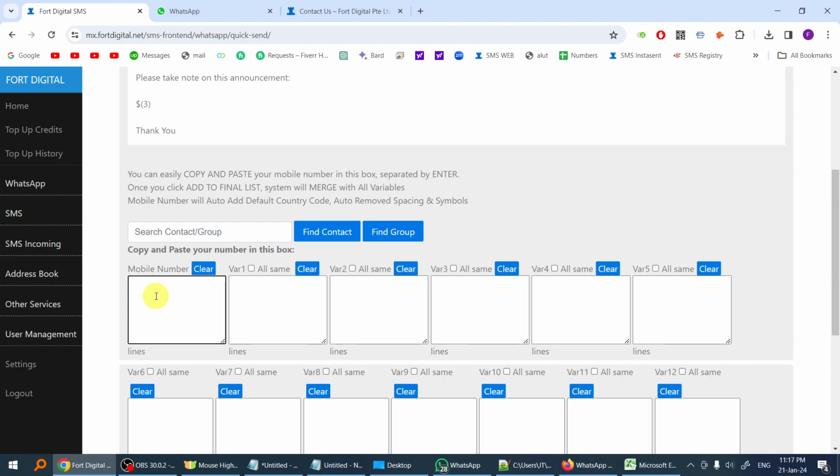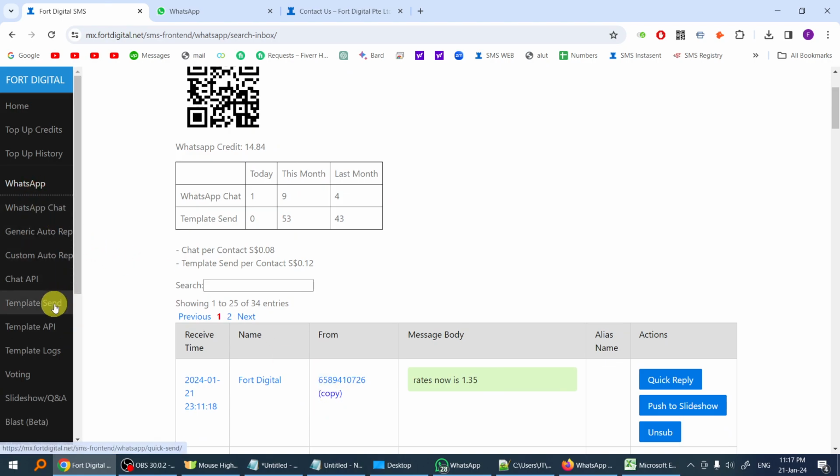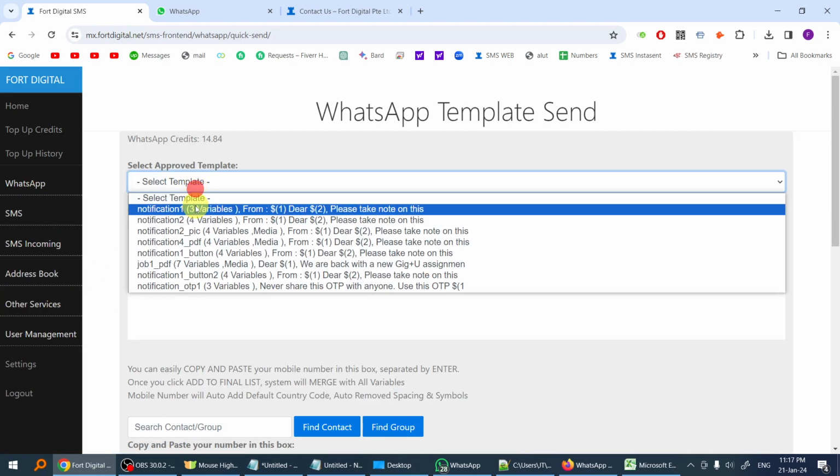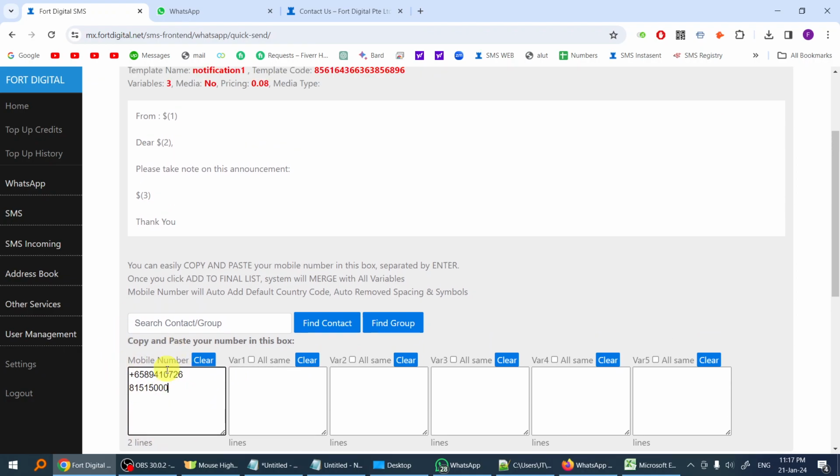So you can just copy and paste from your Excel, for example, 1,000 numbers. That's simple. Now for this demo, I'm going to copy these numbers and broadcast to these numbers. I'll select this template, copy and paste these numbers. I'm going to key in other numbers. So this is the mobile numbers column.